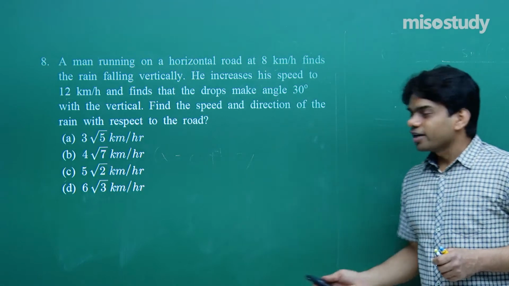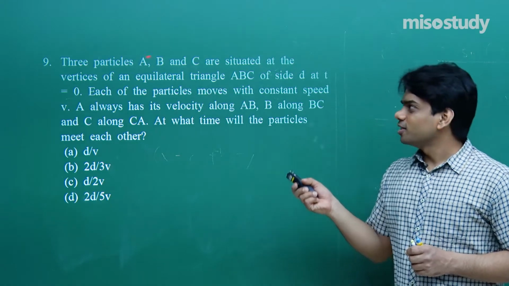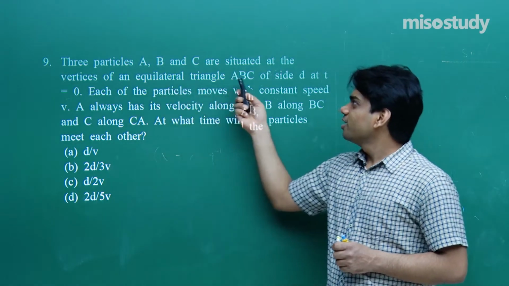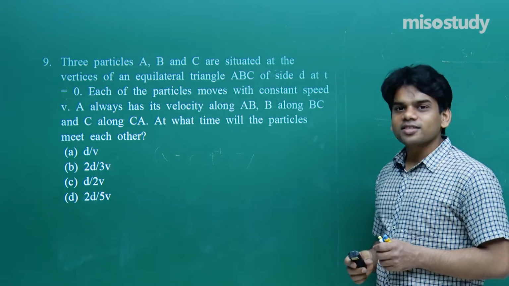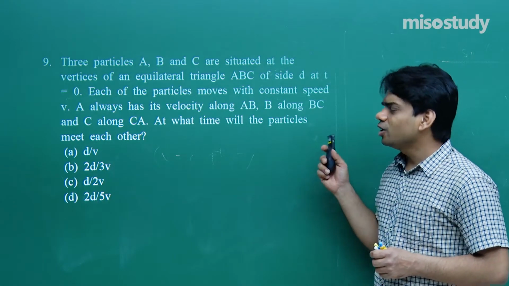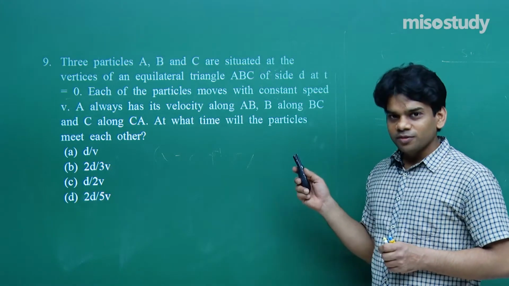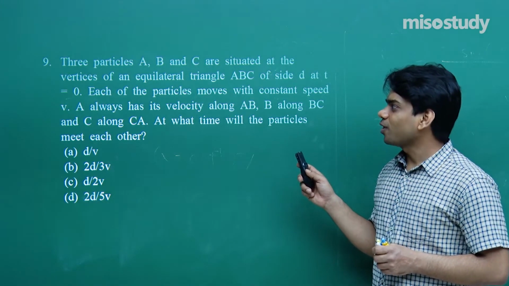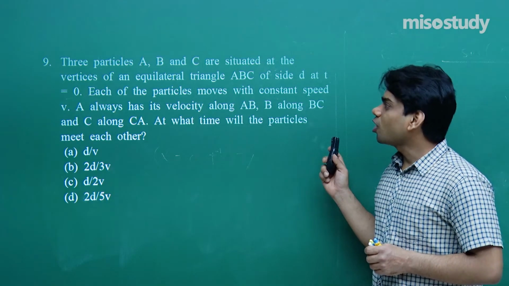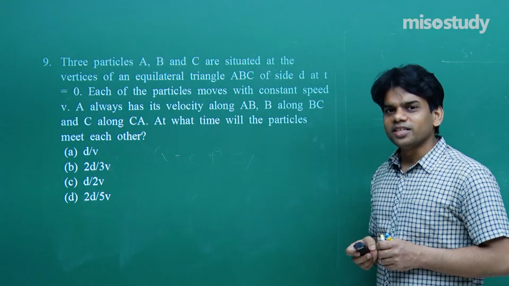The next problem of the day, question number 9. Three particles A, B and C are situated at the vertices of an equilateral triangle ABC of side d at t equals to 0. Each of the particles moves with constant speed v. A always has its velocity along AB, B along BC and C along CA. At what time will the particles meet each other?